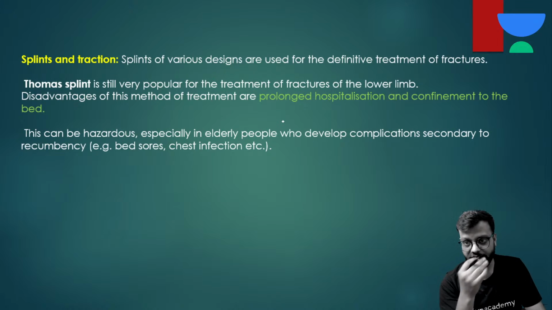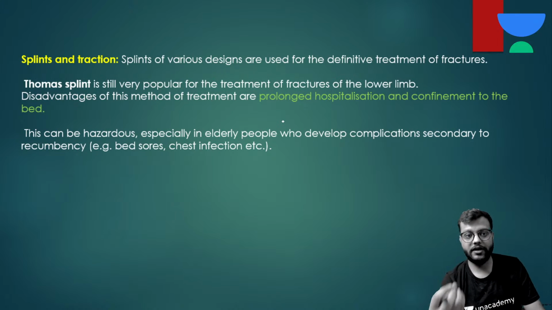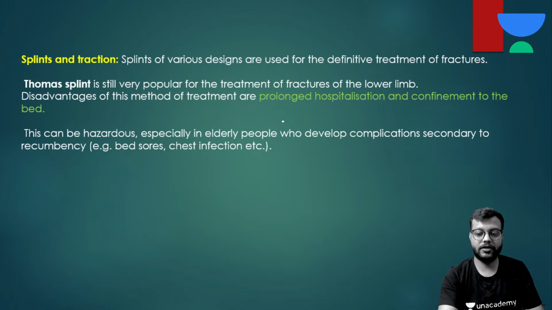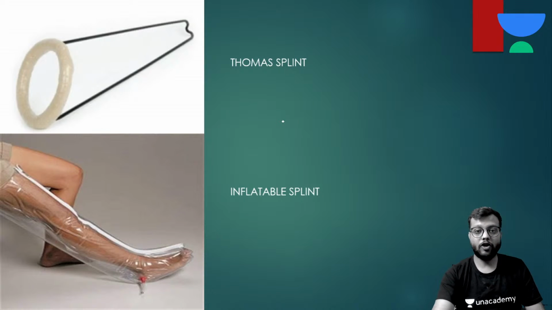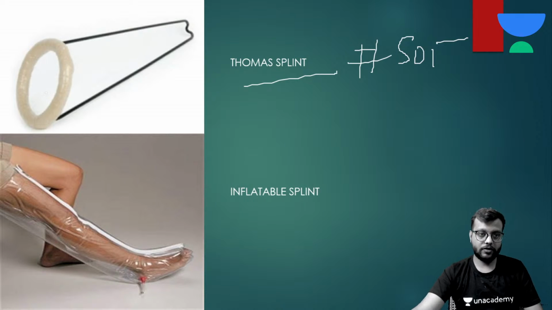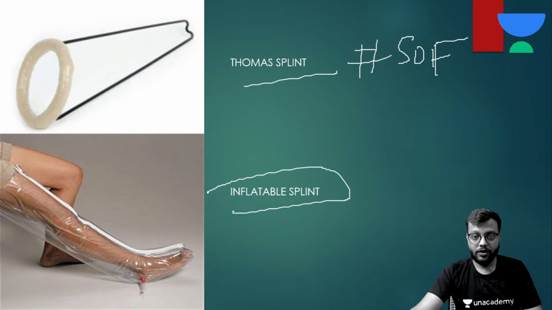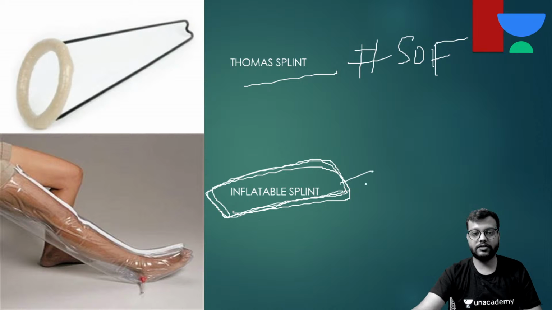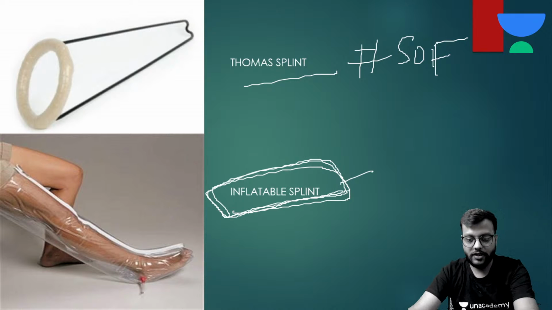Now, splints and traction: we have discussed what is splint and what is traction. Most commonly used splints nowadays also is the Thomas splint for fracture shaft of femur. In the Thomas splint, see, here this round part comes, and here is the cage in which you also attach the BK traction. So this is Thomas splint for fracture femur, especially shaft of femur, and a more newly introduced thing in the market is the inflatable splint, as you can see here.